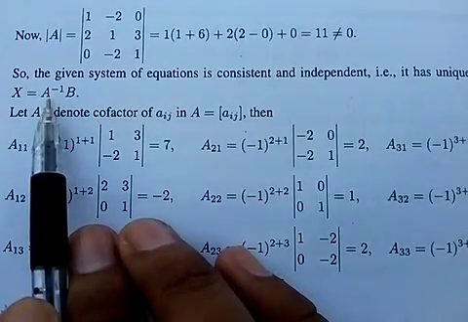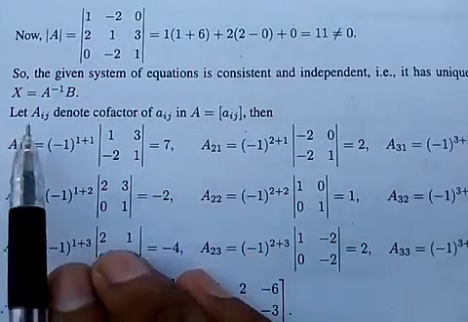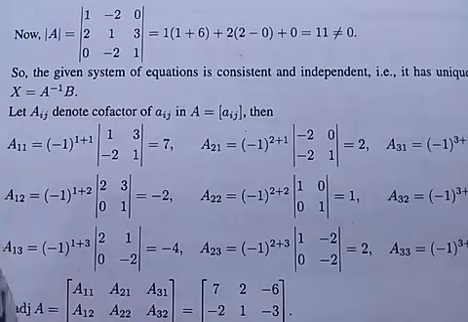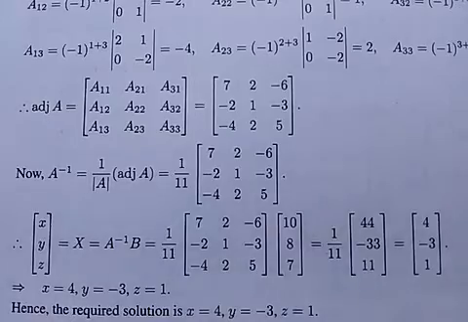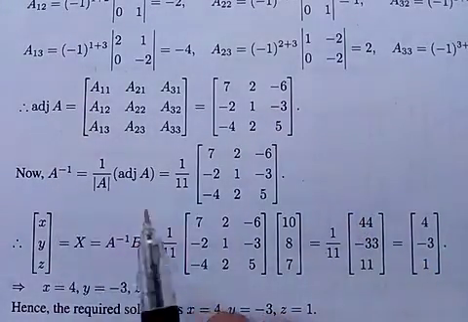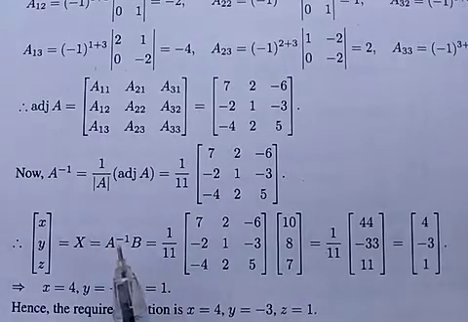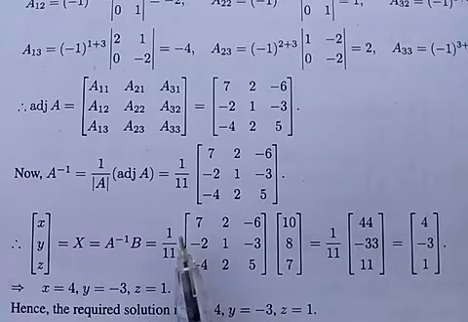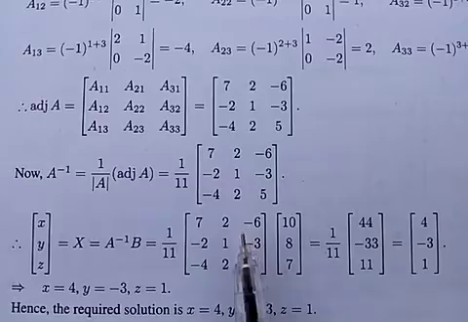First find the value of A inverse. We can find the minors and cofactors of the given matrix A to find adjoint of A. We have determinant of A equal to 11. We can arrange X equal to A inverse B, where A inverse equal to 1 upon 11 times adjoint of A.